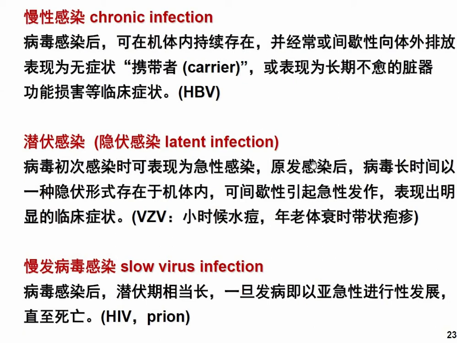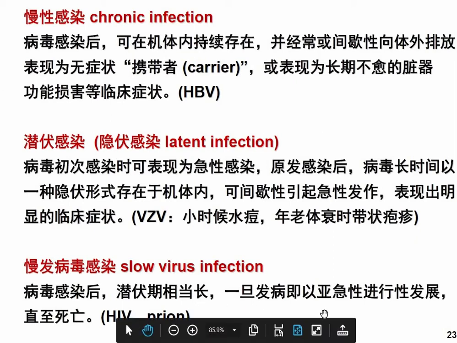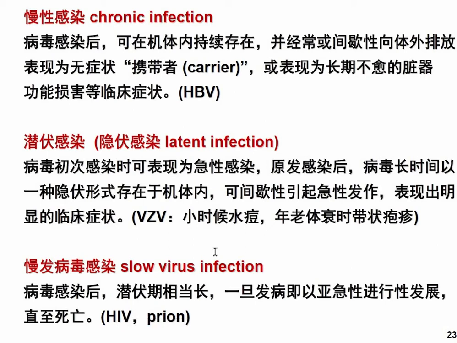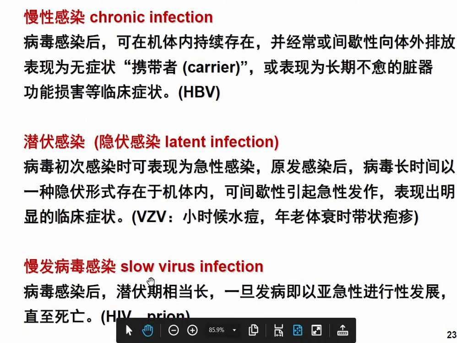And then latent infection will come after the chronic infection. Here you start showing clinical symptoms also, and organs inside will also get damaged. For example, herpes zoster virus, or VZV, in this kind of virus. Whereas slow virus infection is where the incubation period is so long that you will not even know you have that infection, and later it will start showing symptoms and progress until you die. For example, with HIV, you will not even know if you have HIV. Sometimes it's like that.